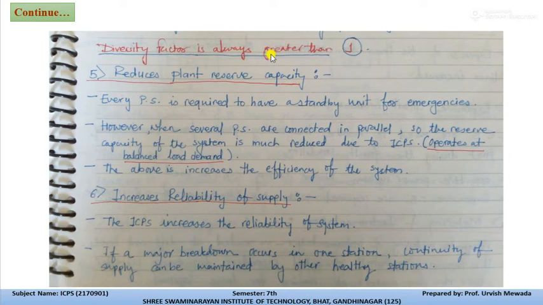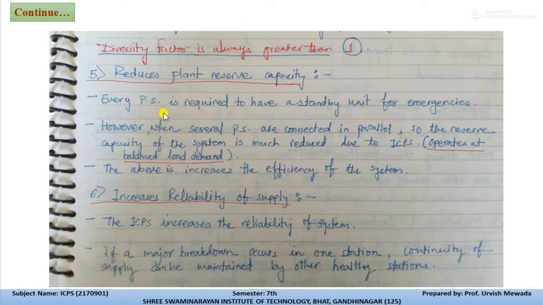Means as all the generating stations are interconnected, and they are sharing the load, and they are handling the uninterrupted power supply, due to this reason we can maintain the diversity factor greater than 1.